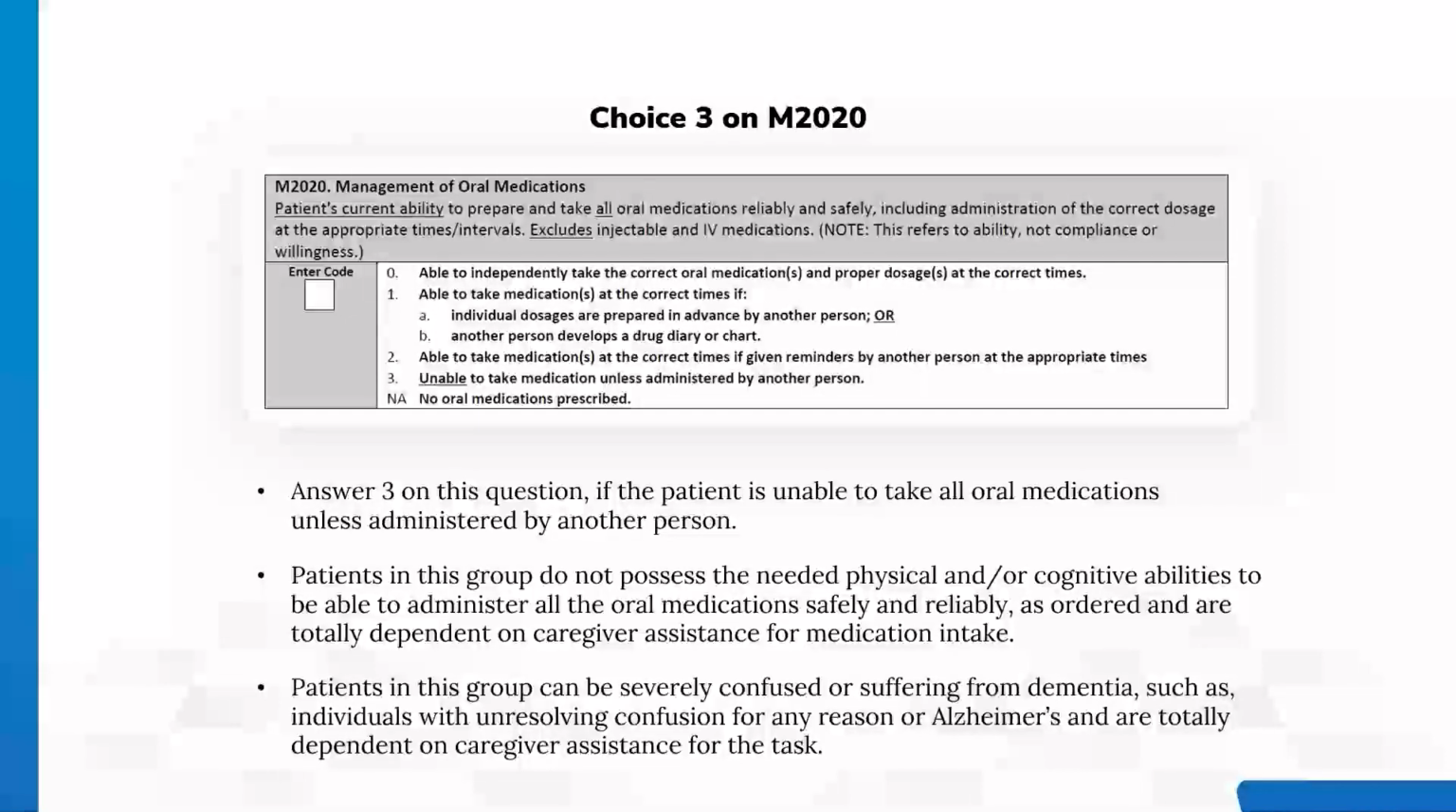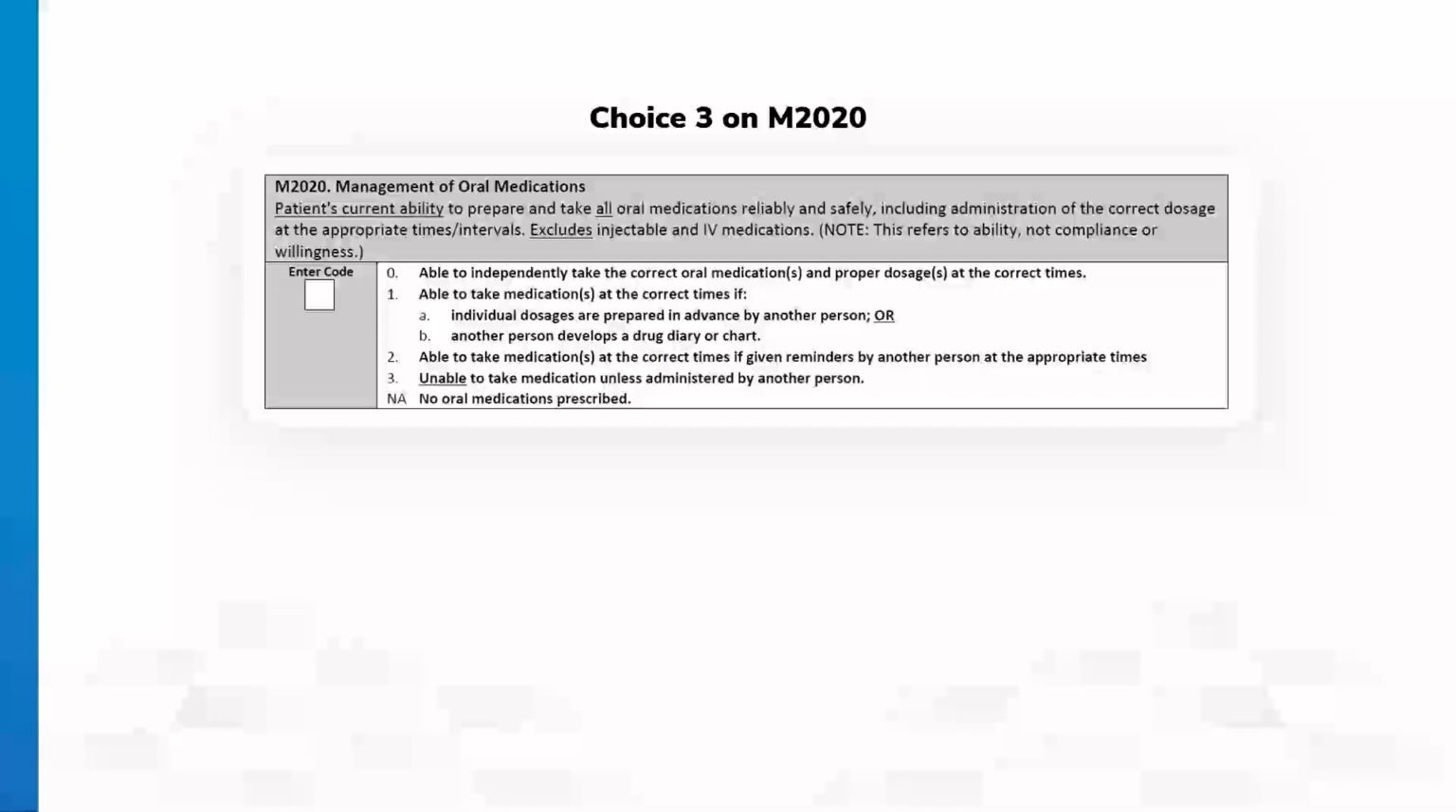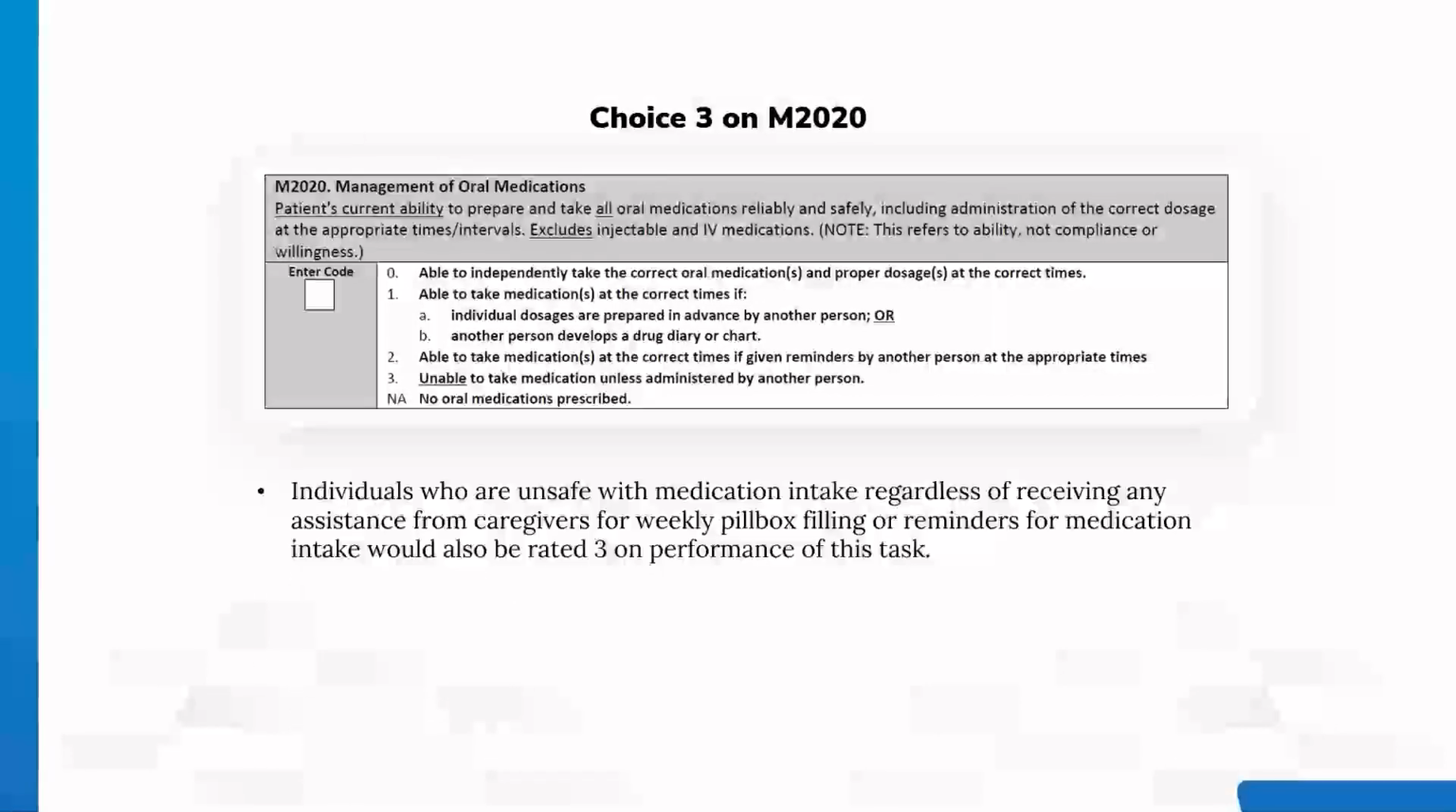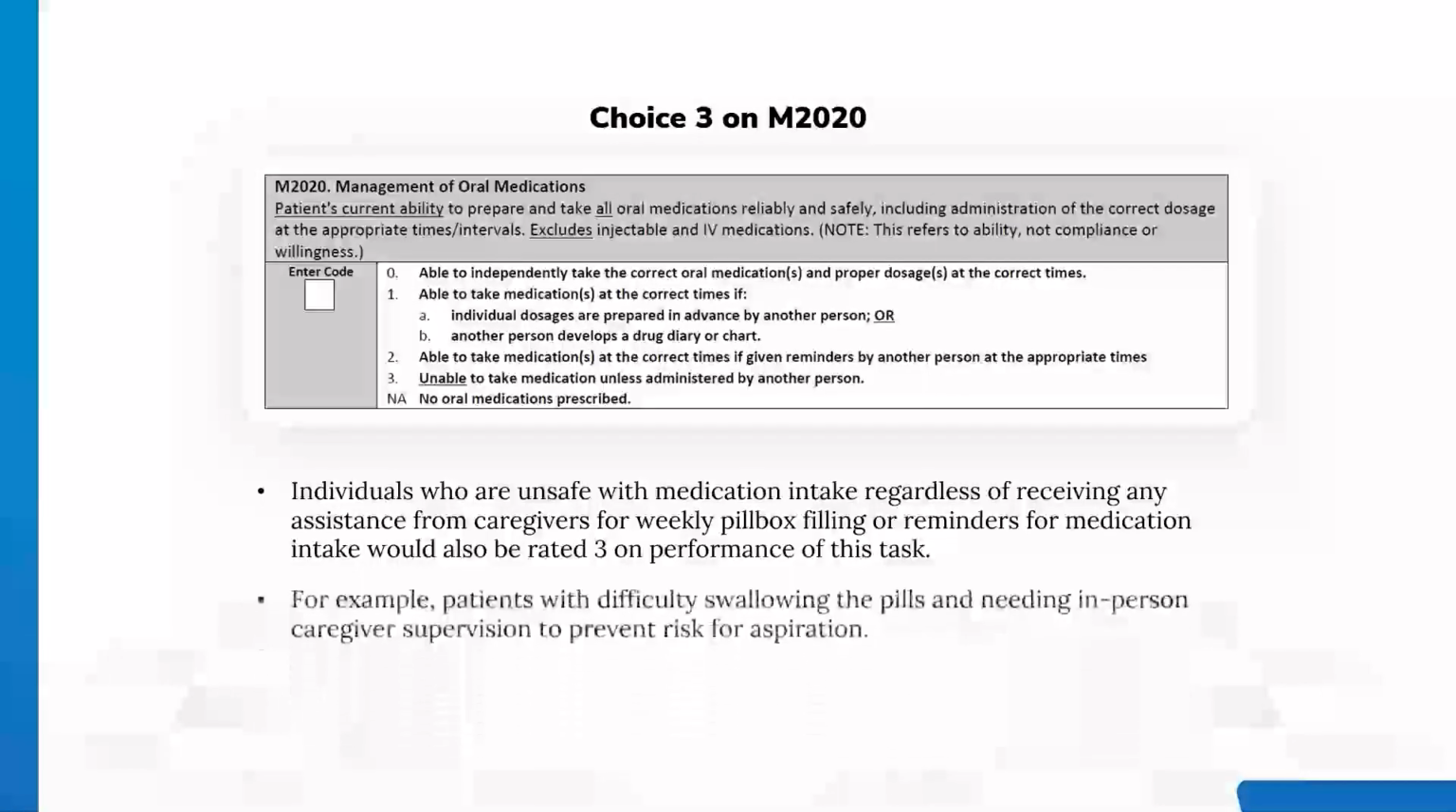Patients in this group can be severely confused or suffering from dementia, such as individuals with unresolving confusion for any reason or Alzheimer's, and are totally dependent on caregiver assistance for the task. Individuals who are unsafe with medication intake regardless of receiving any assistance from caregivers for weekly pillbox filling or reminders for medication intake would also be rated 3 on performance of this task.